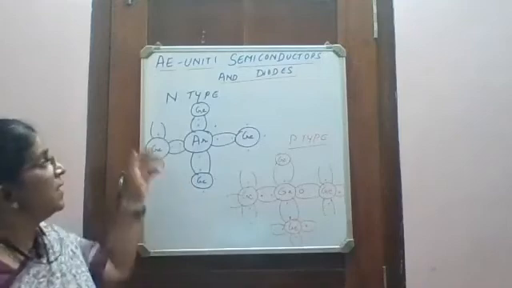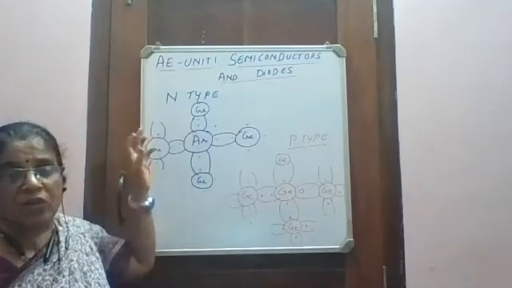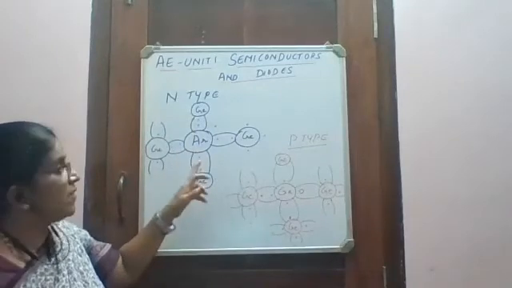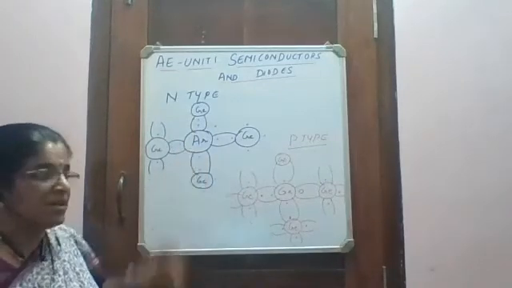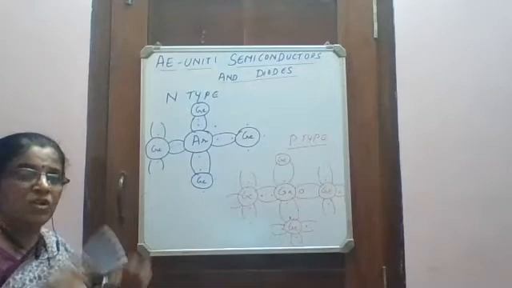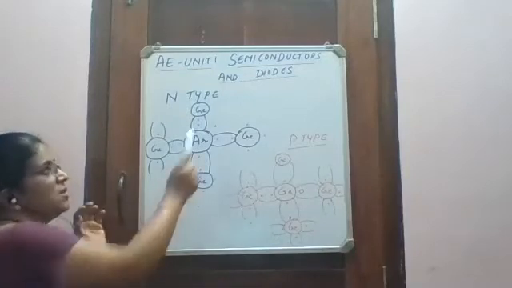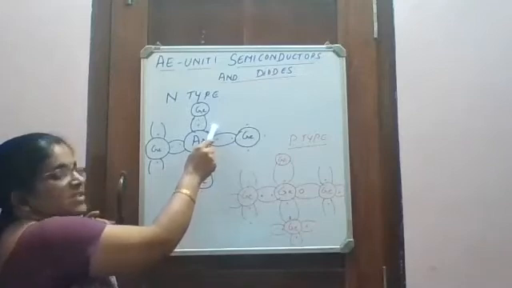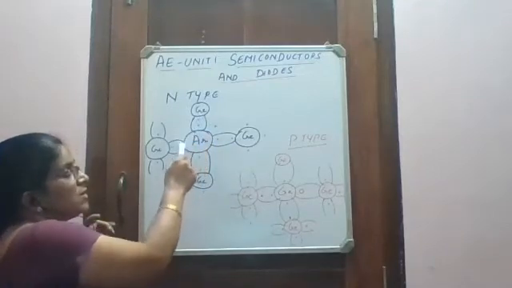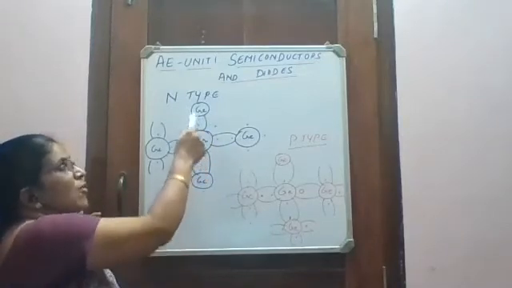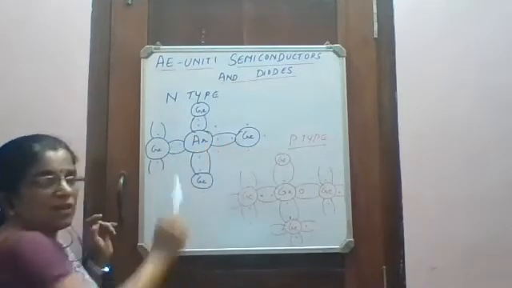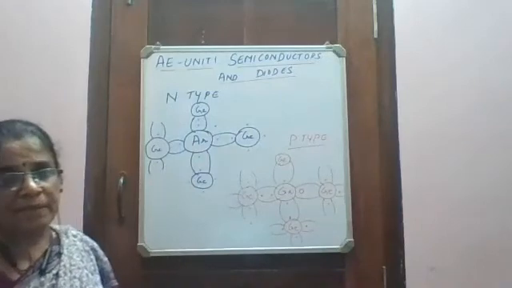In case of an N-type semiconductor, you add a pentavalent impurity. Example is arsenic. So I have drawn an arsenic atom here. An arsenic atom has got 5 valence electrons. So 1, 2, 3, 4 and one more is here. 4 valence electrons will form bond with the 4 neighboring germanium atoms, but the 5th electron is left free.